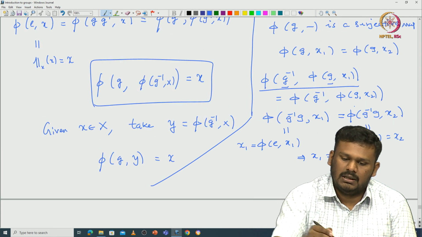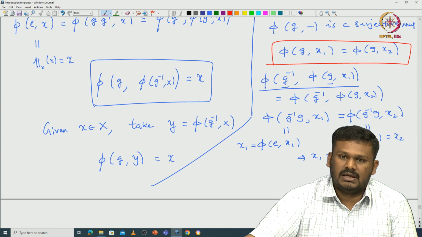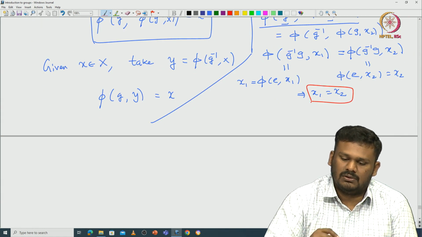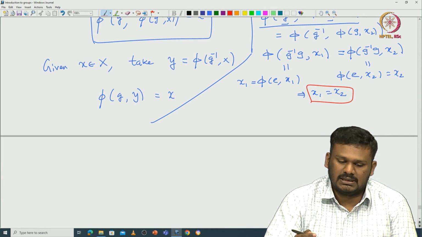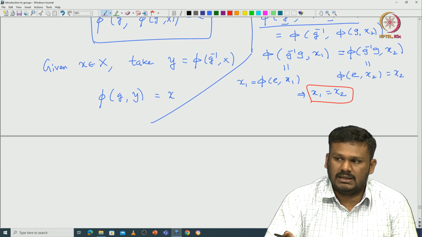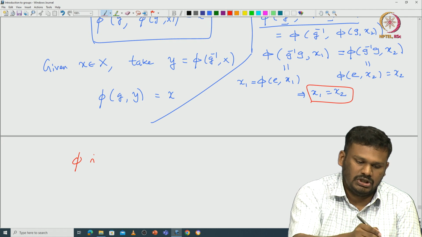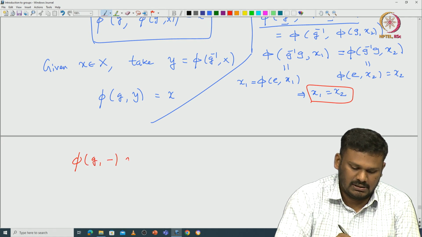If the images are equal, pi of g comma x1 is the same as pi of g comma x2, then we want to prove the pre-images are equal. So, that proves pi is injective. We already proved pi is surjective, and now we proved pi is injective. So, that proves that pi of g comma dash is a surjective map, a bijective map.